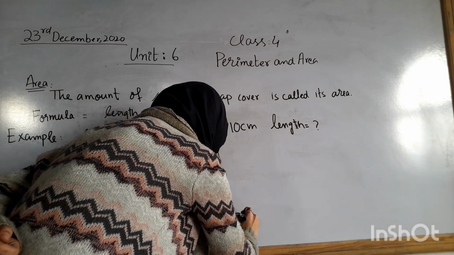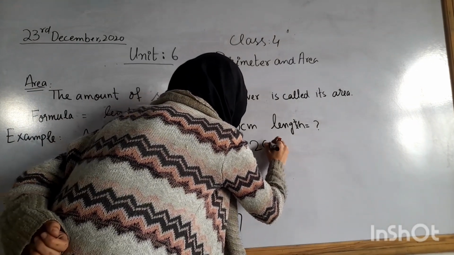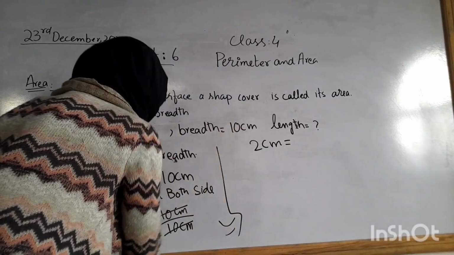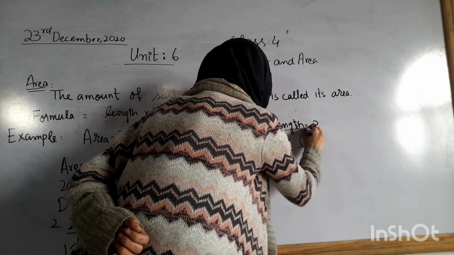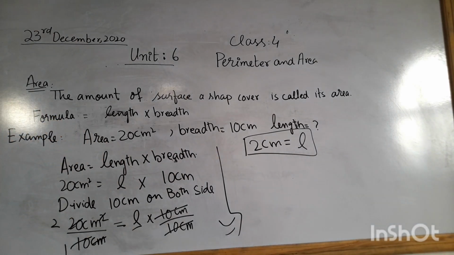So now we have 2 centimeter which is equal to length. So this is the value of length. According to this, area is equal to 20 centimeter squares, breadth is equal to 10 centimeter, and we have to find the length. So length is equal to 2 centimeter.